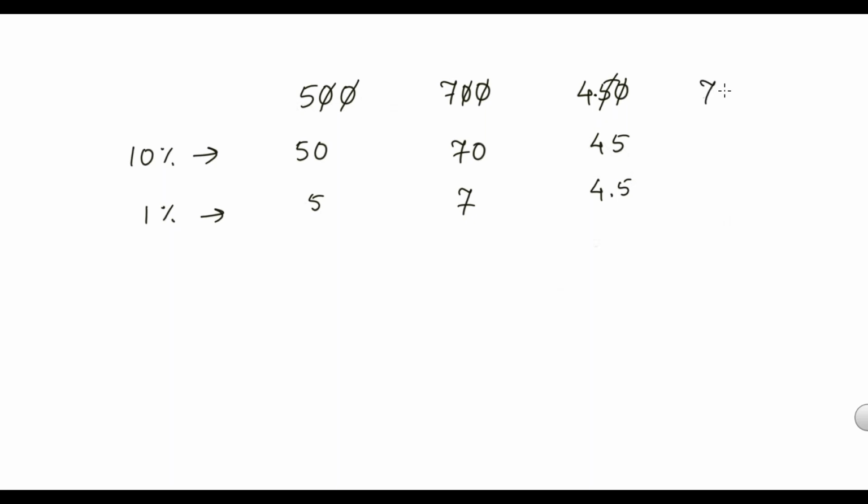Let's say I have the number 746. What is 10% of 746? 74.6. See, I have to remove this 6, and then I'll get 74. If the digit I removed is 0, just leave it. But the digit I removed is 6. So take that 6, but take a decimal: 74.6. 1% of 746 is, just remove this, take the decimal here, 7.46.